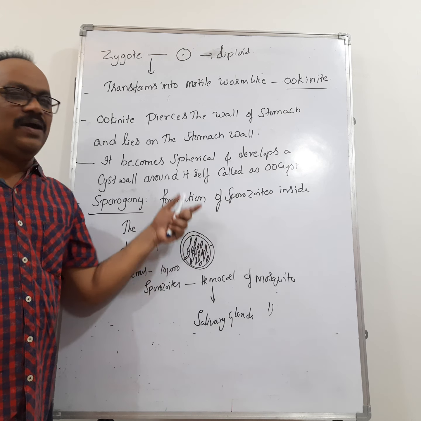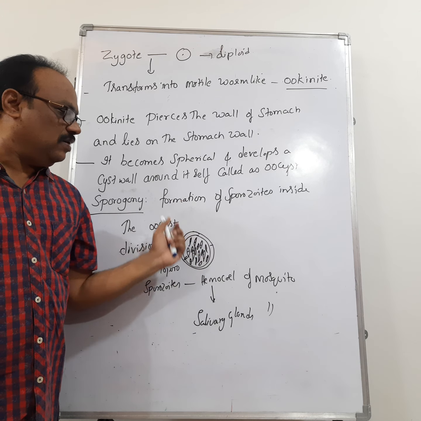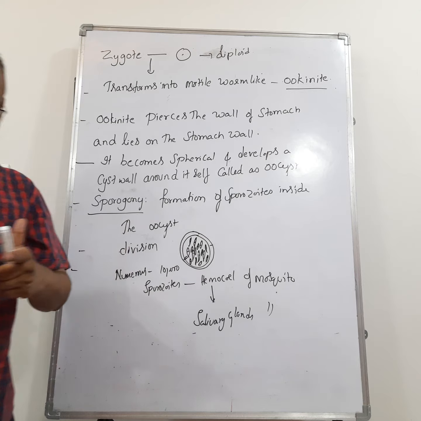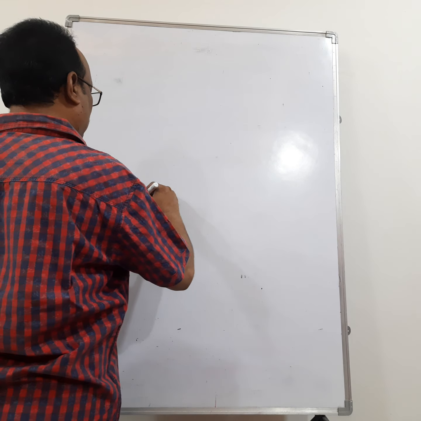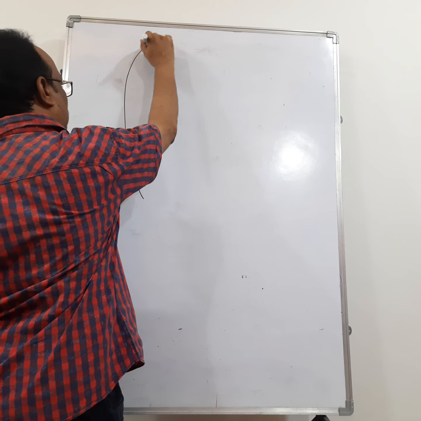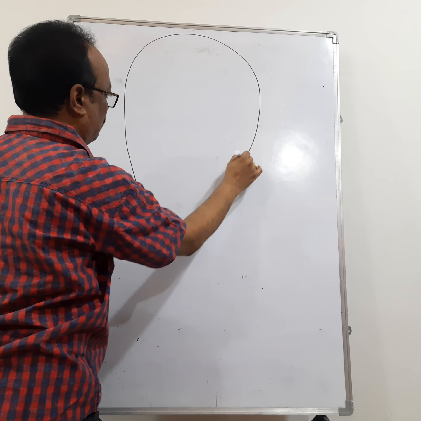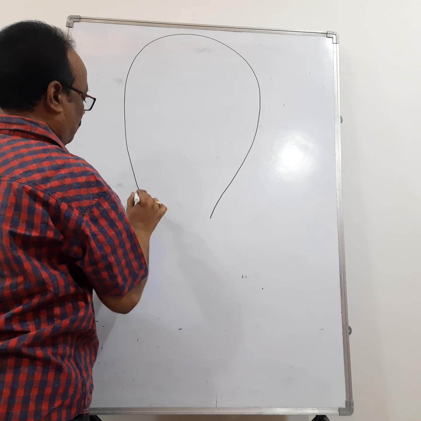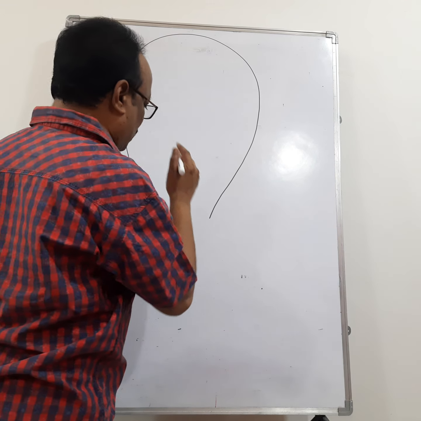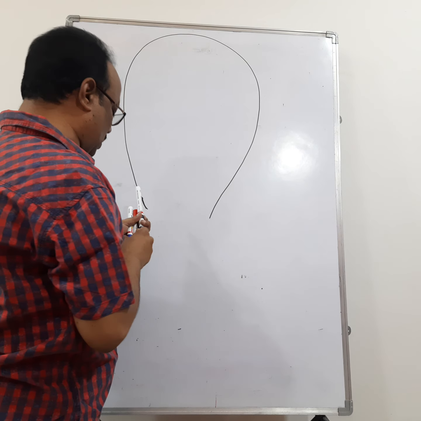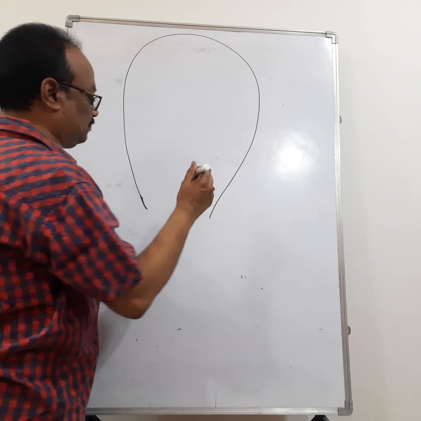Now let us see a diagrammatic representation of this entire life cycle. I represent the gametes with blue ink.